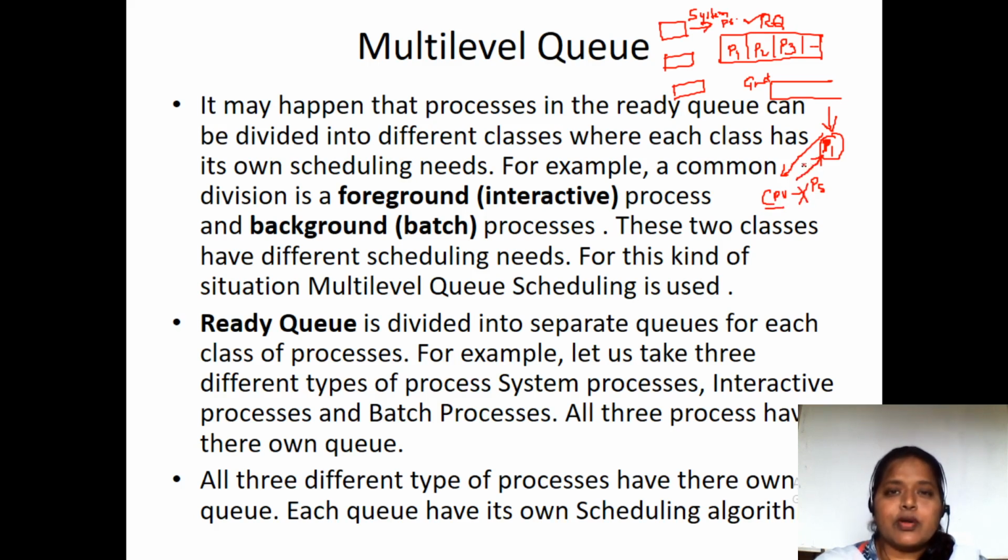So we give much importance to the interrupt. Those kinds of processes we keep in the system processes. System processes have the highest priority.